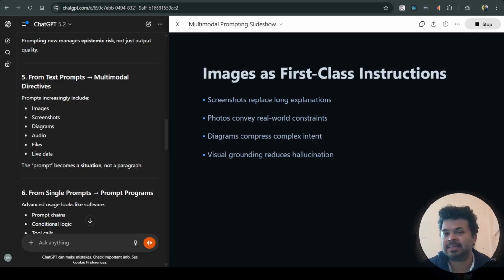Images as first-class instructions. Screenshots replace long explanations of the same thing. Photos convey real-world constraints that the context has to work within. Diagrams compress complex intent, and visual grounding reduces hallucination on the part of LLMs.